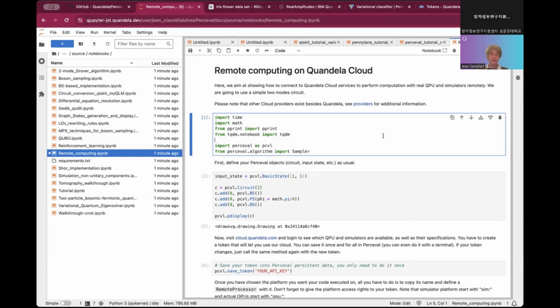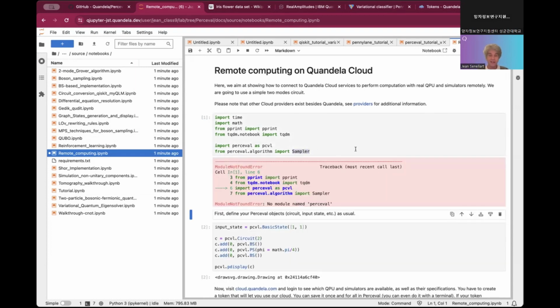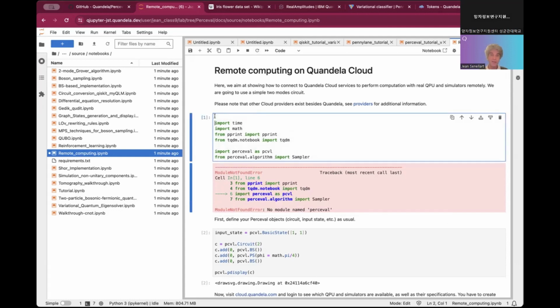In this notebook we will be using Perceval, of course, and the sampler. If you remember, the sampler is one of the simplest algorithms you have access to, which just gives you shots from your backend simulator or QPU. It's very similar to the sampler that you have in Qiskit, for instance. I need to install Perceval: pip install Perceval Candela.